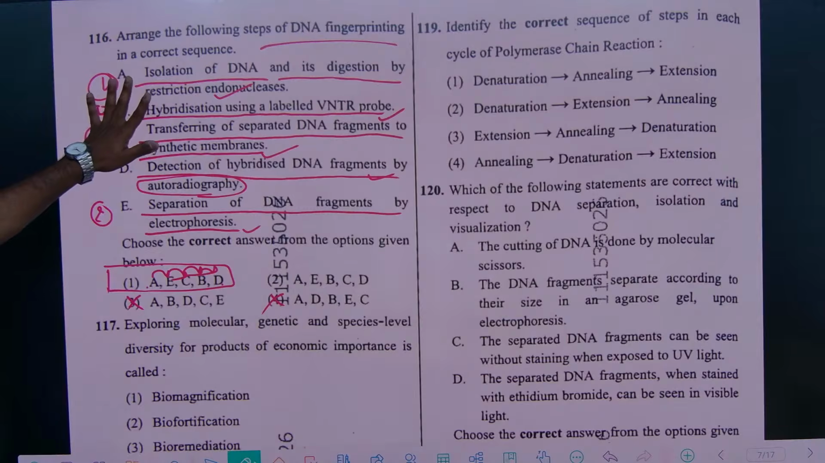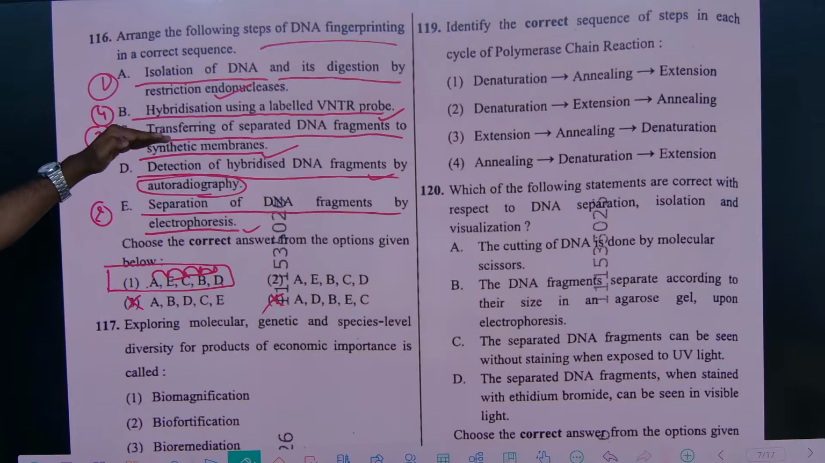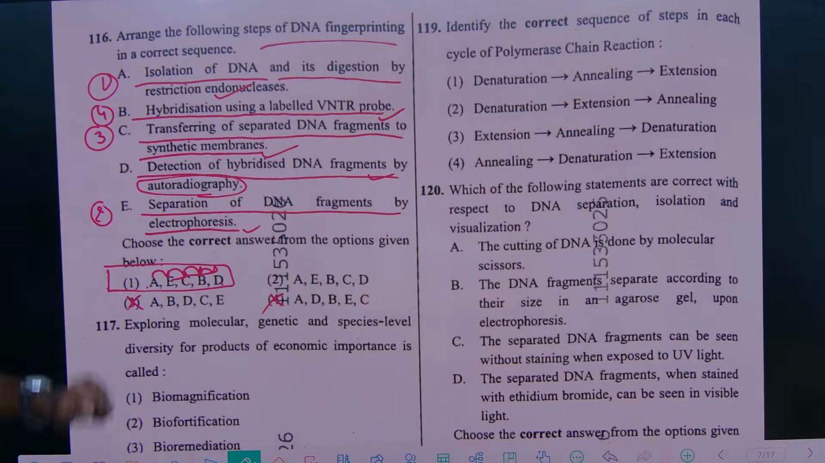First of all, we have to isolate the DNA. After that, we move on to electrophoresis, after that blotting techniques, after that hybridization, and we detect by autoradiography. So this was the procedure of DNA fingerprinting, right?